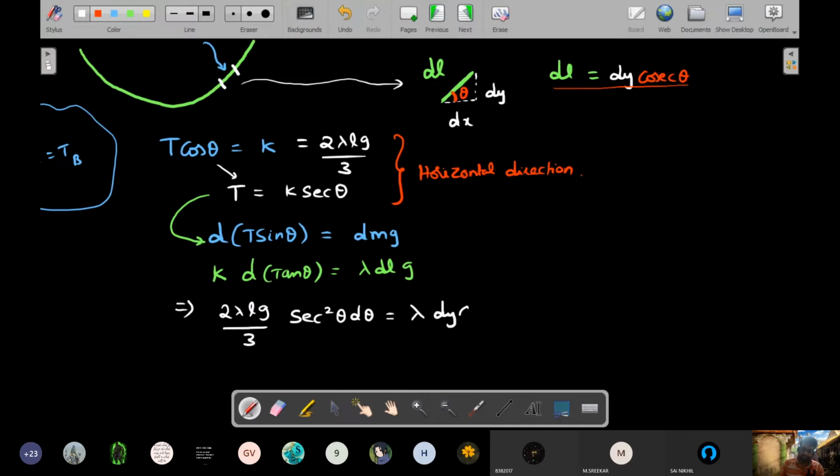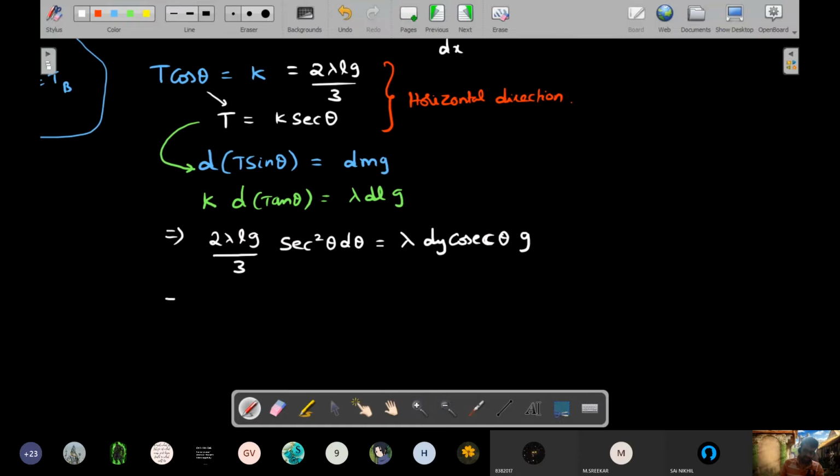So this multiplied by dy into cosecant theta into, not to forget, g there. Right. So the rest of the things will all get cancelled, and what will happen to the value of dy here? dy is equal to 2L by 3 will stay. The lambda and g's will get cancelled on both sides. Can you see those cancellations happening? I'll bring the cosecant theta onto this side and make it integration of, I'll write sine and cos. I am more comfortable in sine. So sine theta d theta divided by cos square theta I'll end up getting after manipulating everything.